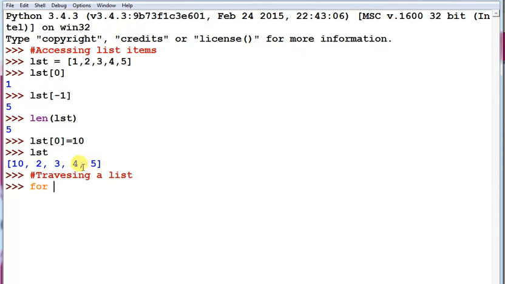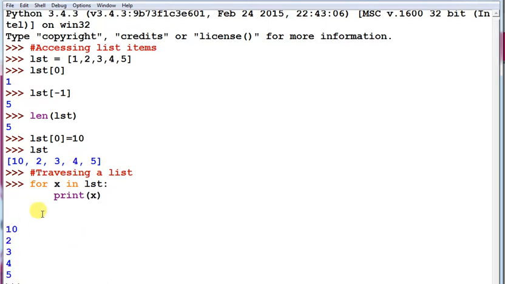So for x in lst, which I have already created, print x, and look at the output: 10, 2, 3, 4, 5. If you want to read each and every element of a list, we can use a for loop.